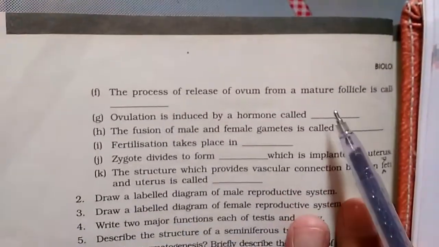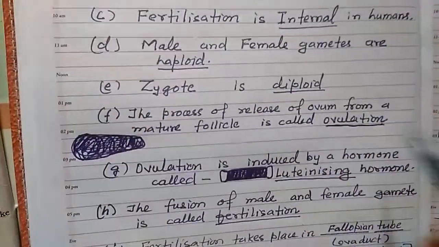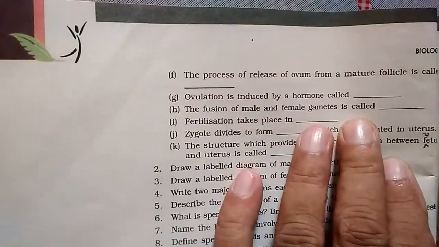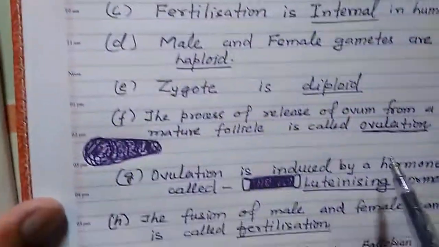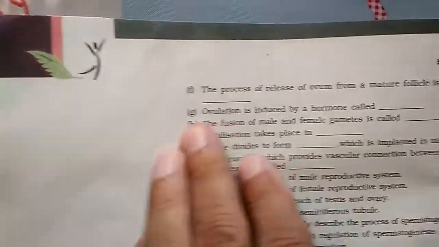Next question, the process of release of ovum from a mature follicle is called dash. This process is called ovulation, so ovulation will be the correct answer. The fusion of male and female gametes is called fertilization.